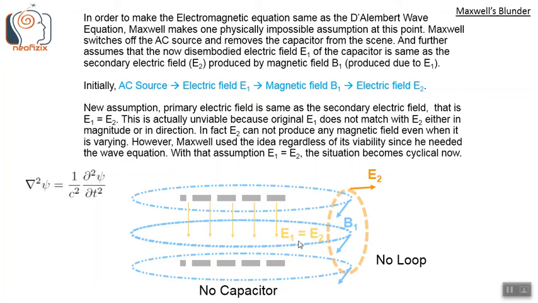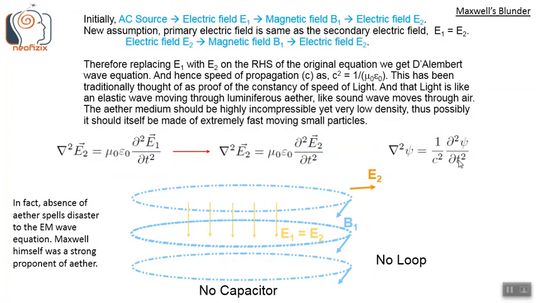With that assumption, E1 equals E2, the situation becomes cyclical now. That is, according to the new assumption, the electric field E2 produces the magnetic field B1, which in turn produces the electric field E2. So these two fields, E2 and B1, form a self-sustaining pair. They don't depend on any other thing. They just create and maintain each other.